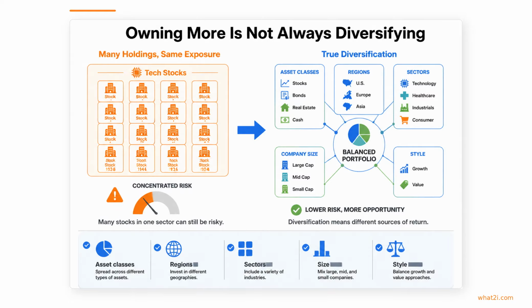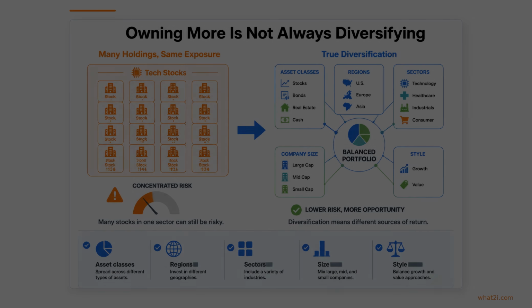Owning more investments does not automatically mean you are diversified, because a portfolio can still be concentrated if those holdings react to the same risks. For example, holding many tech stocks may look varied, but they can all fall together. True diversification spreads exposure across asset classes, regions, sectors, company sizes, and styles such as growth and value.